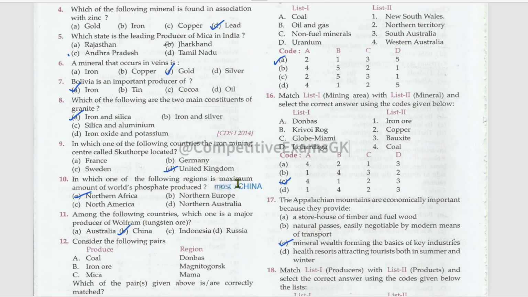In which one of the following regions is the maximum amount of the world's phosphate produced? That is Northern Africa. Currently, among these options, Northern Africa produces the most world phosphate. But among all countries, China produces the most of the world's phosphate.